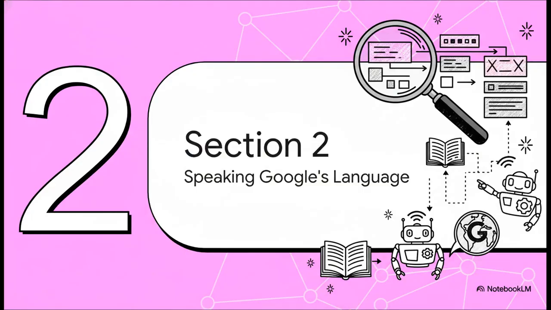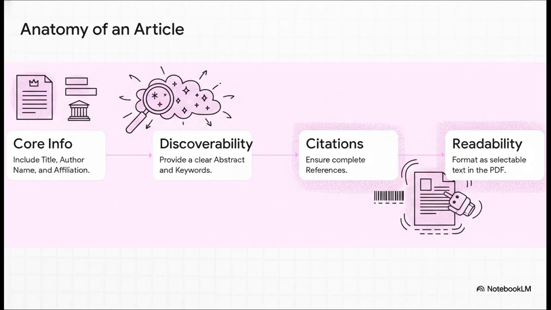All right, with that solid foundation in place, let's start talking about the articles themselves. See, you need to structure each one so Google's crawlers can read it perfectly. In a way, you're literally teaching Google the language of your research. So here's the anatomy of an article that a machine can actually read. Every paper needs a clear title, author, and affiliation. That's a given. Plus, a good abstract and keywords.